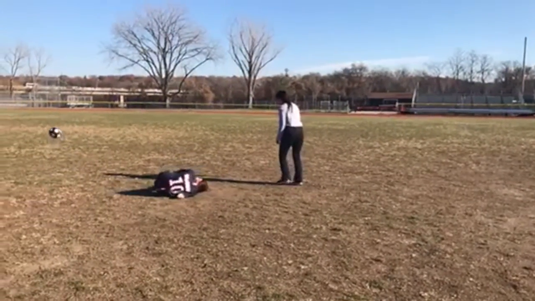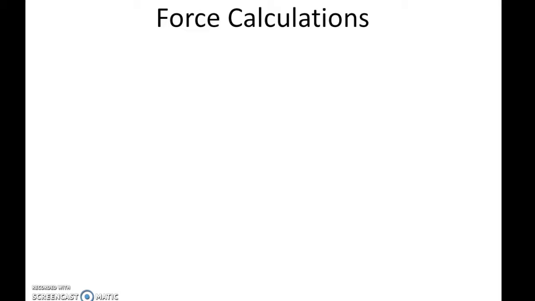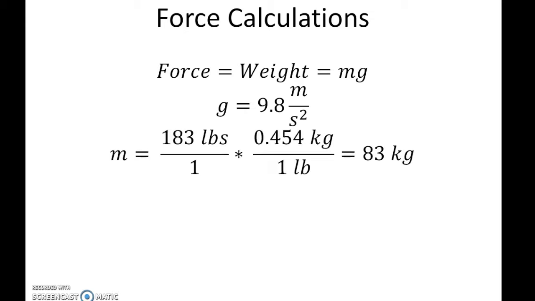Now, let's look into the science behind what actually happened. We will now be looking at the amount of force coming down onto Zlatan Ibrahimovic's leg during his aerial gone wrong. So, force can be calculated using the equation weight is equal to mass times gravity, in which gravity is equal to 9.8 meters per second squared, and mass is equal to his weight, which is 183 pounds, converted into kilograms, which is, as you can see here, 83 kilograms. So, using these two values, the amount of force can be calculated by multiplying 83 kilograms by 9.8 meters per second squared, which gives us